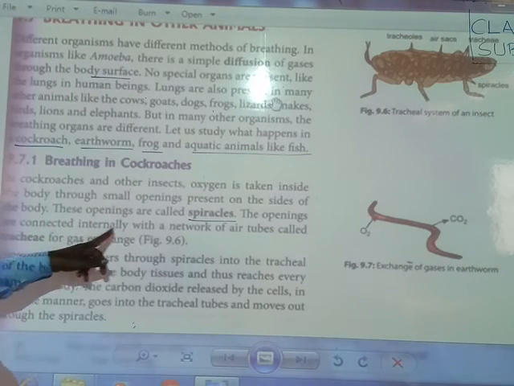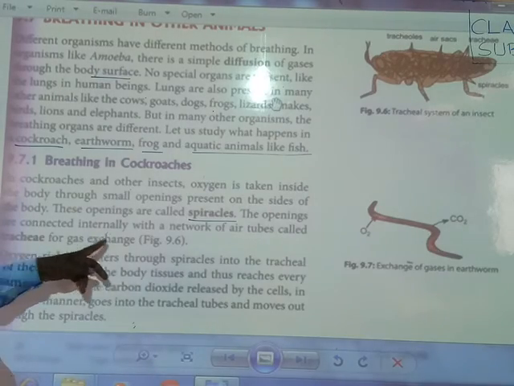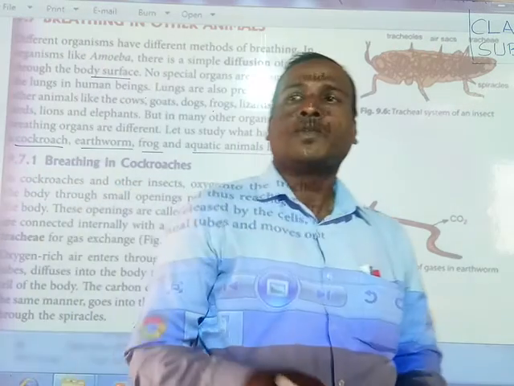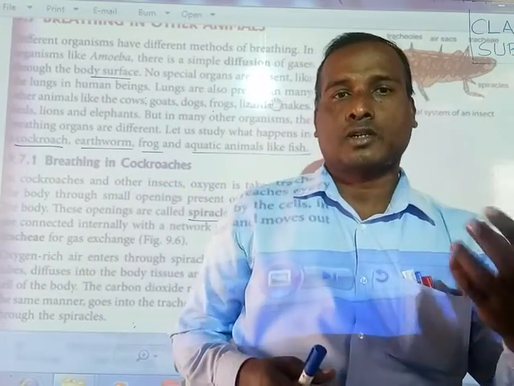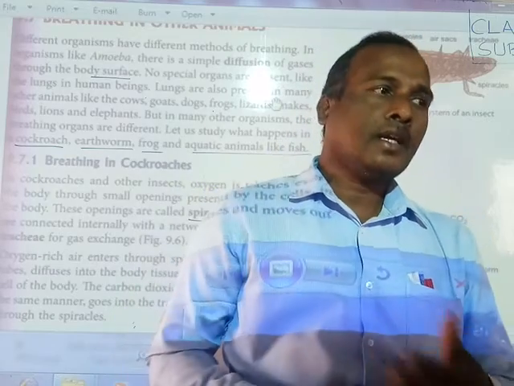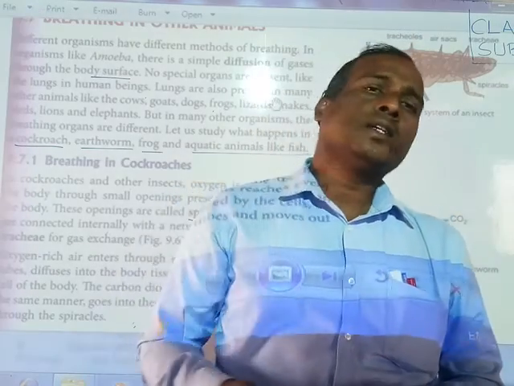This is connected internally with a network of air tubes, the trachea, for gas exchange. Oxygen gas is taken inside the body, and carbon dioxide gas is released outside.